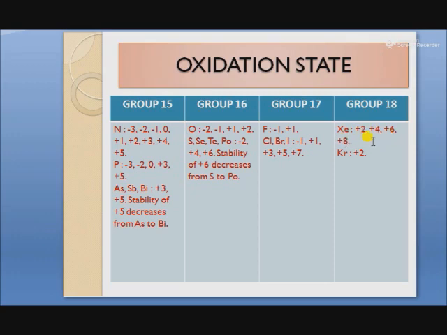For example, in xenon fluoride XeF2, xenon shows an oxidation state of +2, in XeF4 its oxidation state is +4, and in XeF6, xenon has an oxidation state of +6, and +8 when it forms a compound with oxygen, that is XeO4. Krypton forms a compound with oxidation state +2.